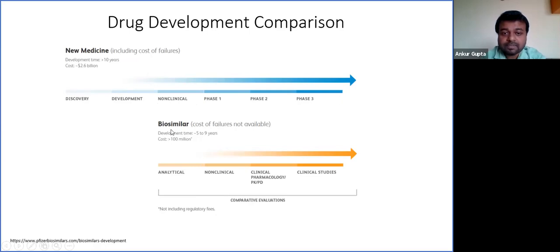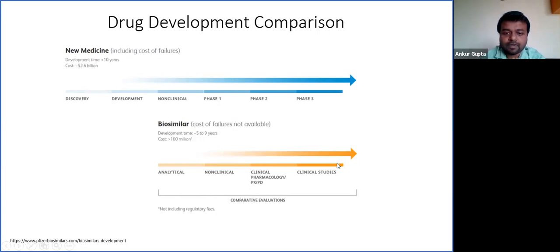In contrast, for a biosimilar, it starts with the analytical phase, then goes for non-clinical, then clinical phase 1, and for a biosimilar molecule, it goes directly from phase 1 to phase 3. Also these studies are abbreviated, so a lot of time and resources are saved during the clinical phase.